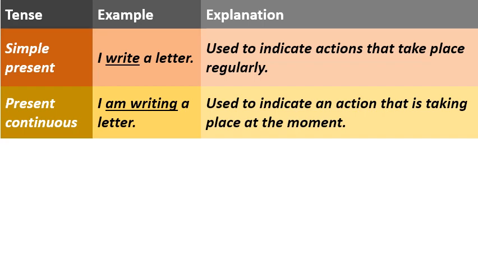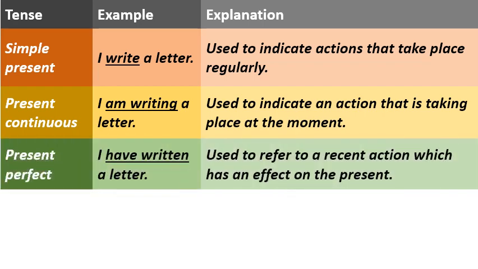Present continuous tense. For example, I am writing a letter. Here, the form of the verb am writing refers to present continuous tense and it is used to indicate an action that is taking place at the moment. Present perfect tense. For example, I have written a letter. Here, the form of the verb have written refers to the present perfect tense. It is used to refer to a recent action which has an effect on the present.